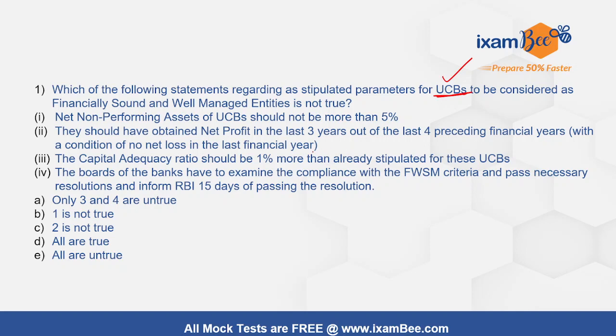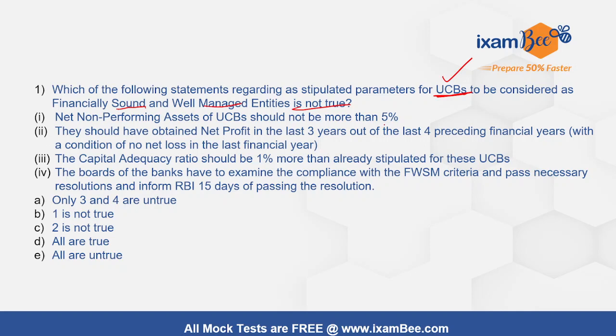First question is, which of the following statements regarding the stipulated parameters for UCBs to be considered as financially sound and well managed entities is not true? In order to ensure financially sound and stable UCBs, selected UCBs are termed as financially sound and well managed entities subject to fulfillment of certain parameters. So what are those parameters? This question is all about that. Which of them is not true?